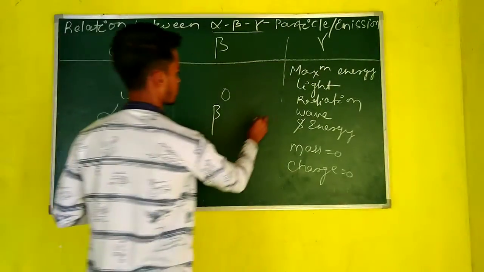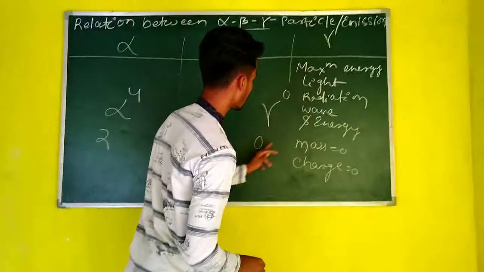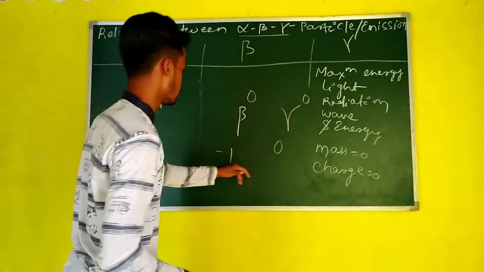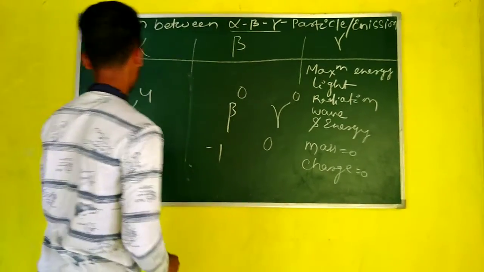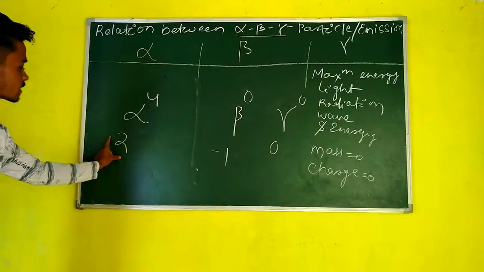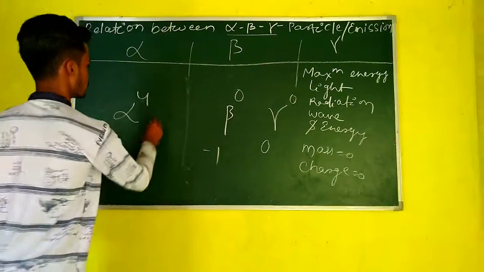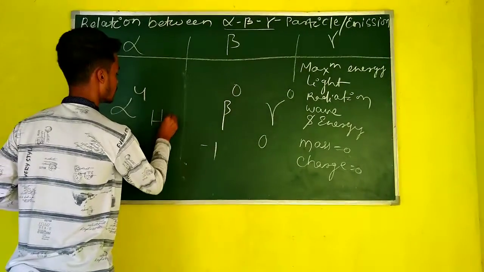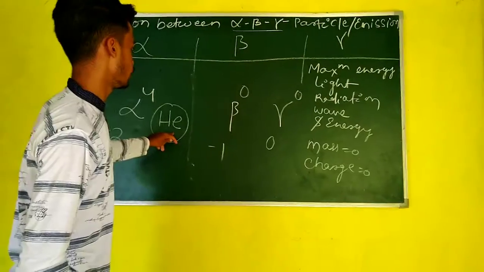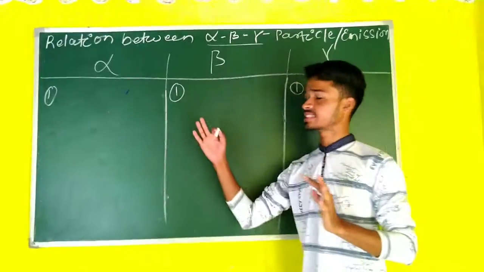But in gamma, 0, 0, because no mass, no charge. For beta this is -1 charge, 0 mass. Atomic number 2 means charge 2, positive charge. Atomic number 2 and mass 4. This contains helium nucleus: proton 2, neutron 2, but atomic mass 4.